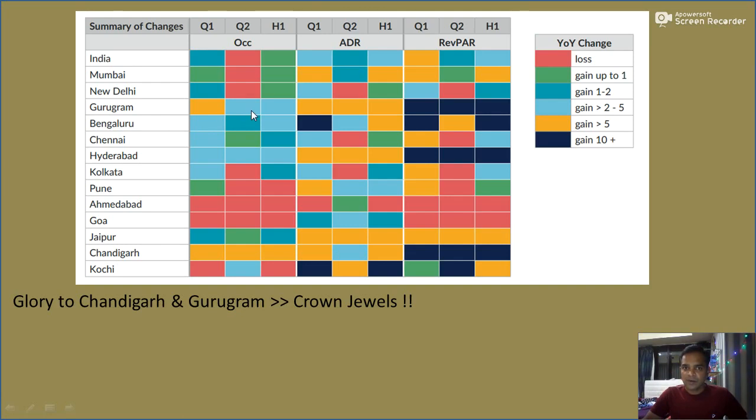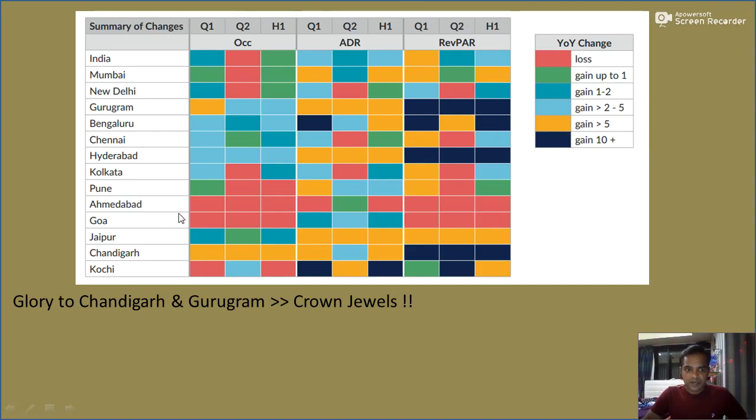However, on ADR, they continued the same push of 5% plus, which you can see here in Q1 and Q2 with this shade, and that yielded Gurugram a 10% plus RevPAR increase, which is a commendable achievement for Q1, Q2 as well as the total H1.